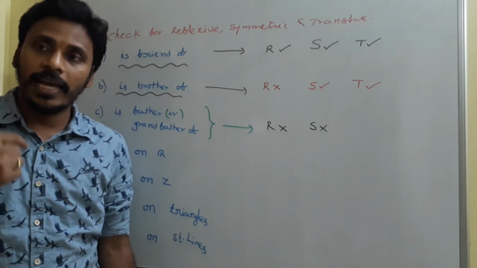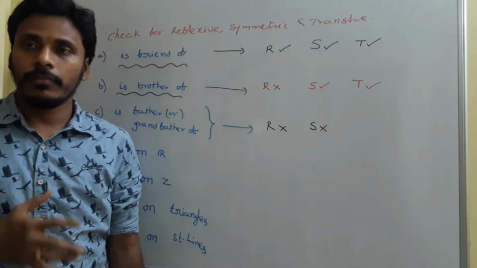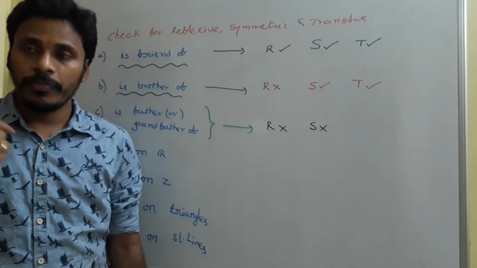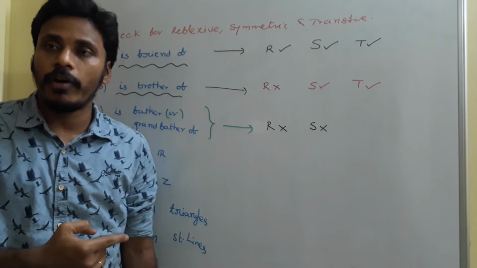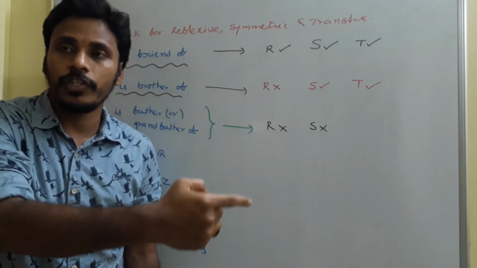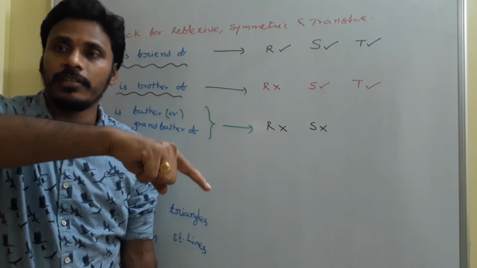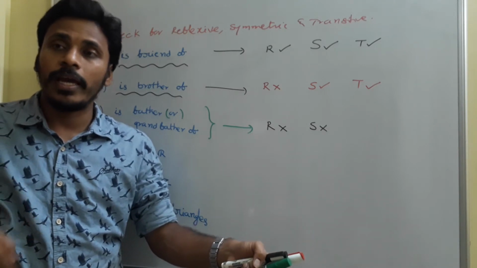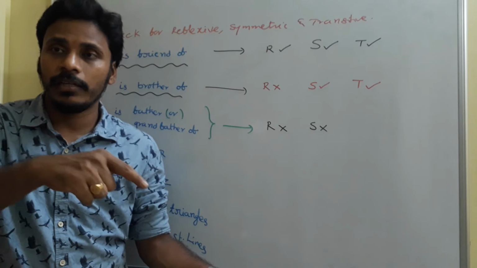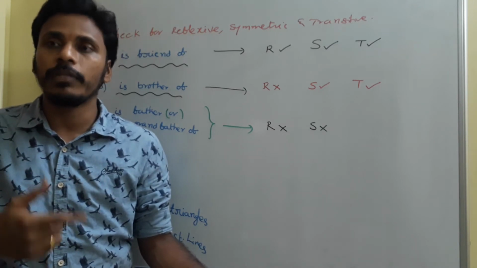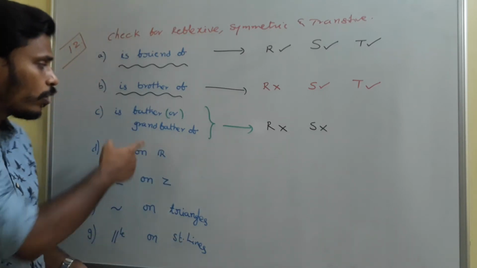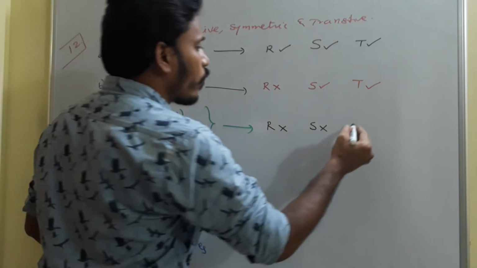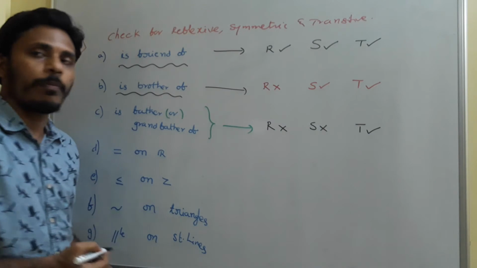Just think about it. X is father of Y. Y is father of Z. Once again, X is father of Y, Y is father of Z. Then think about X and Z. For sure, X is grandfather of Z, right? So there is a relation between X and Z. It may not be father, it is grandfather. Since the rule is father or grandfather, it is very clear that this one is satisfying the transitive property.